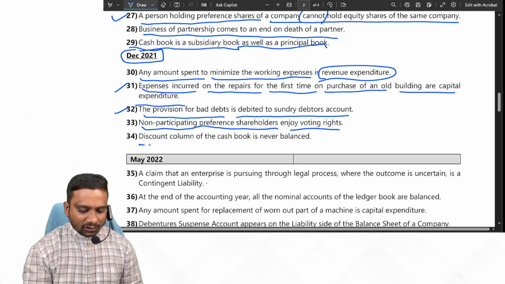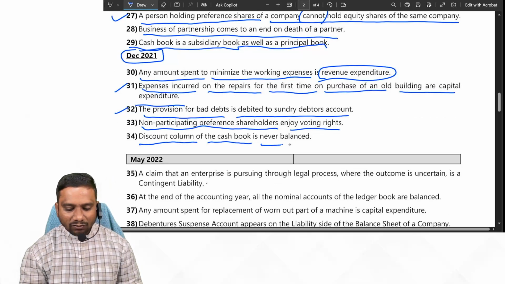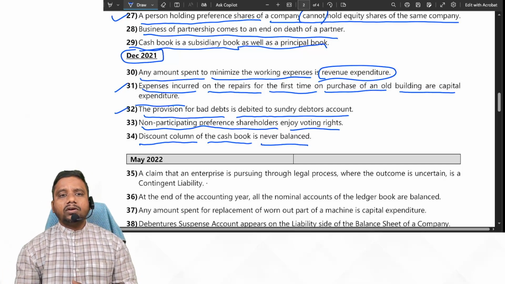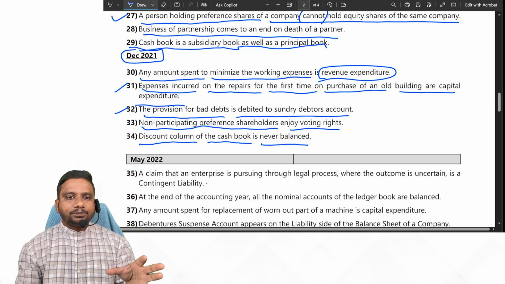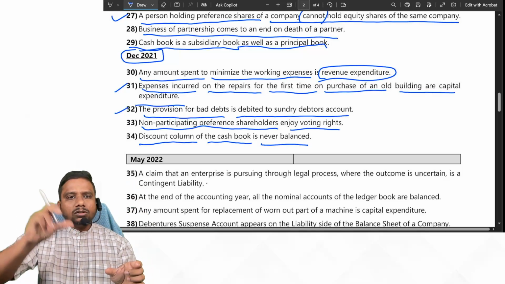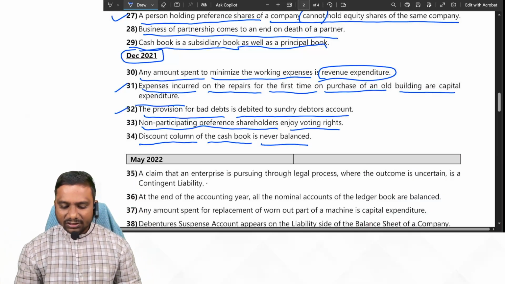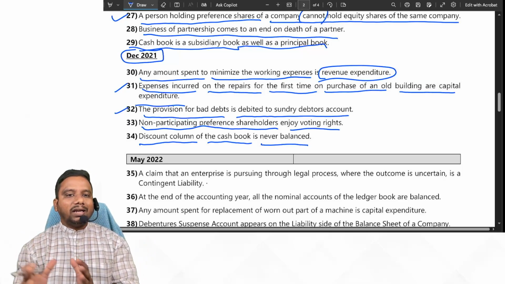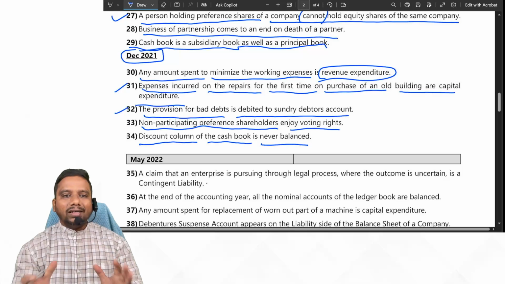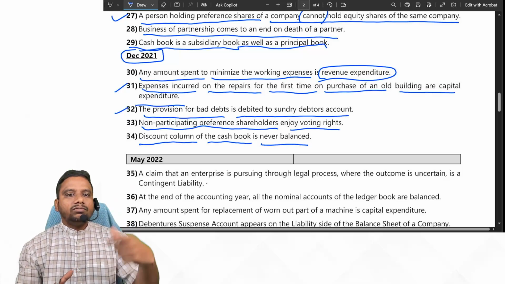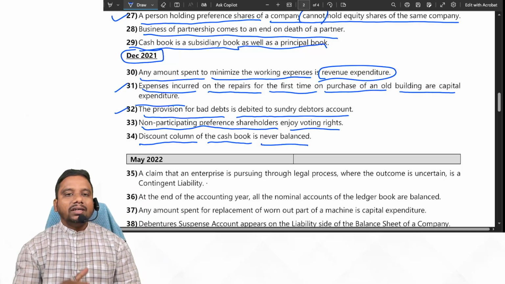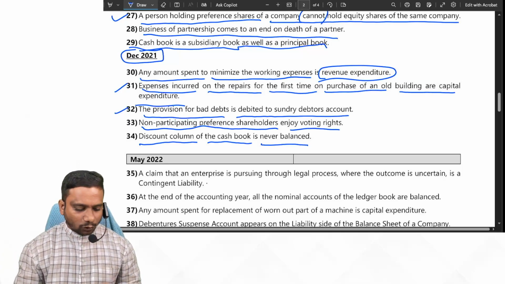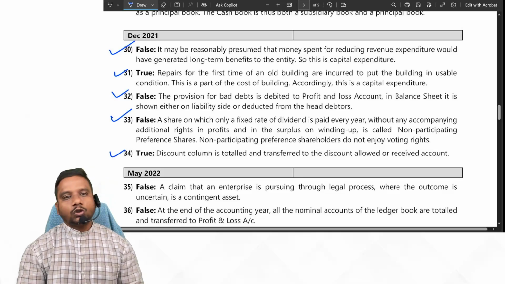Next one. Discount column of the cash book is never balanced. Yes. Why are the discount columns not balanced? On the cash book debit side, it is the discount allowed column. On the cash book credit side, it is the discount received column. So these two columns are two different columns, so they are not balanced. So what we do is post the discount allowed column total to the discount allowed account debit side, and the discount received column total to the discount received account credit side. Yes or no? Yes. So the given statement is true.